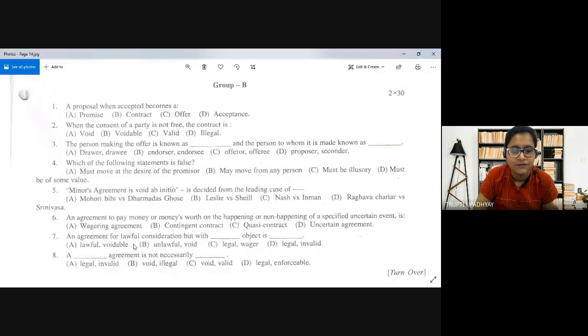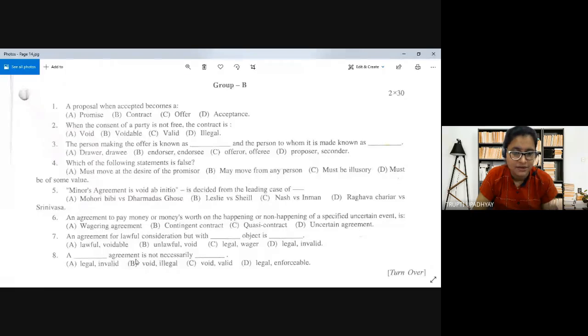So an agreement for lawful consideration, but with unlawful object is void. So option B is correct. Most of them have given the correct answer. So consideration may be lawful, but the object is unlawful, then it will be considered as void.